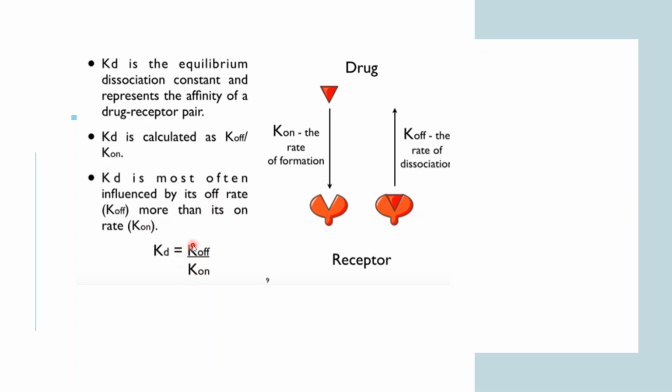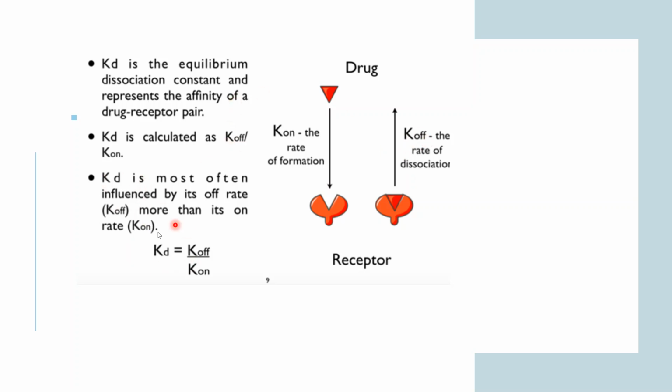Basically, the drug molecule, when it is connected to the receptor, this is the drug molecule, this is the receptor, right? K on is the rate of formation, when it binds to your receptor. K off means the rate of dissociation, the rate at which the receptor and drug molecule detach from each other. So the rate at which the drug and receptor form a bond is K on, and the rate at which they depart from each other is K off. Based on K off by K on, the KD is calculated.